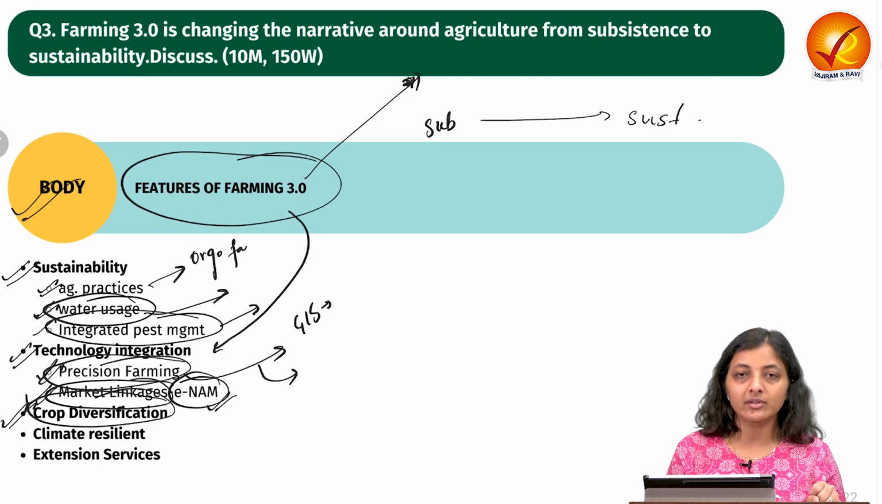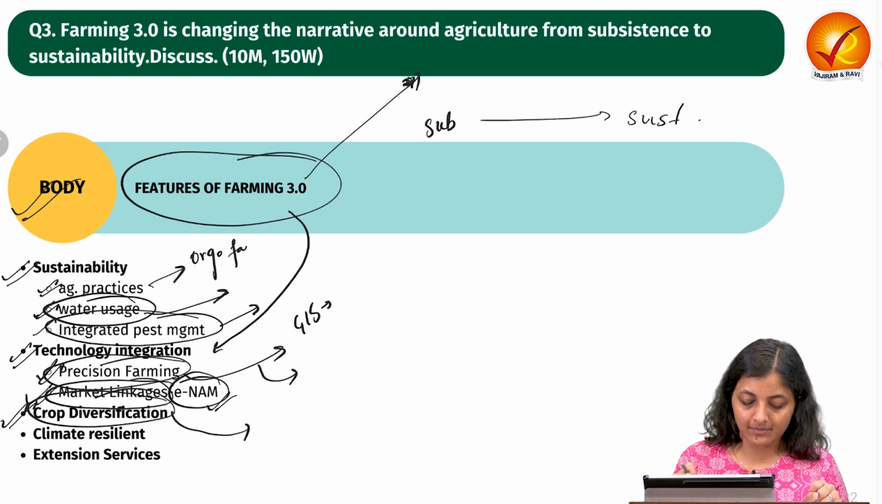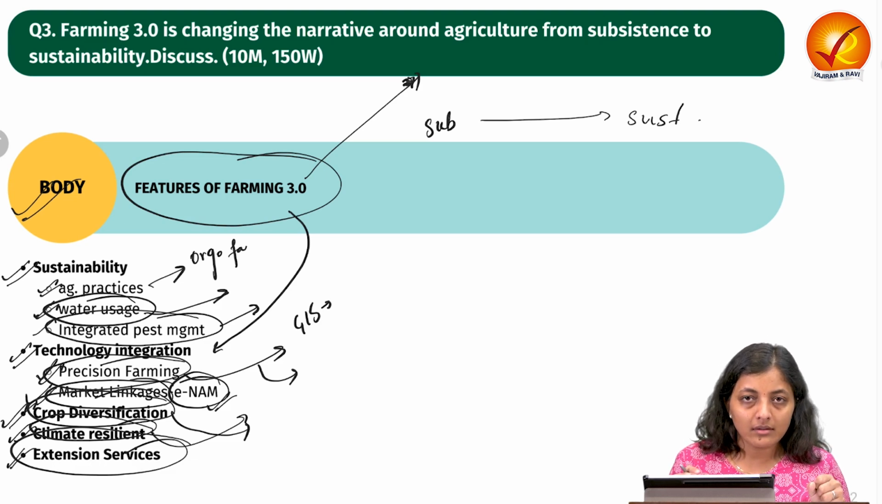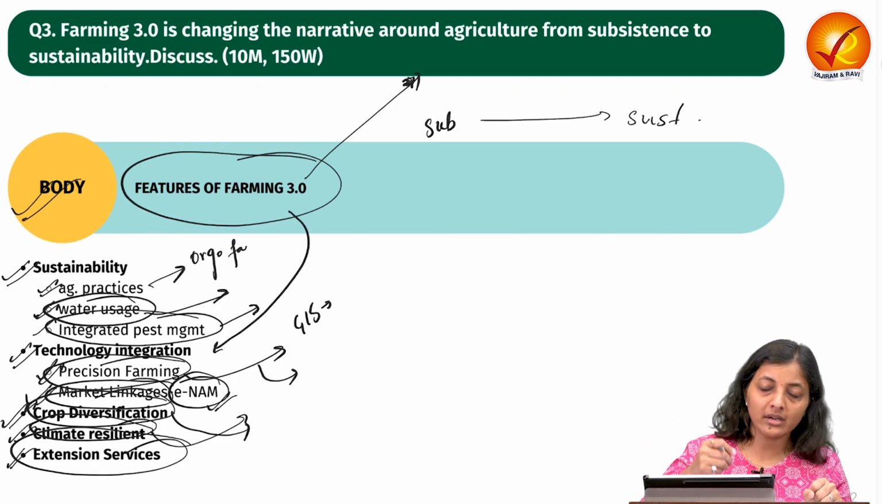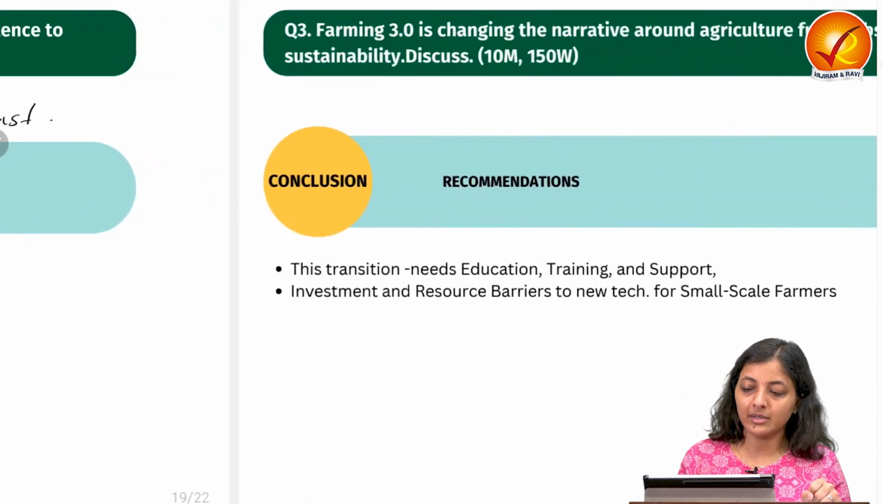Then comes crop diversification and crop rotation, so as to increase soil fertility, growing legumes with cereals. Then climate resilient crops should be grown, like drought resilient crops and new seeds. Then comes extension services: make farmers aware of what is in demand in the market, share knowledge, and upgrade the skills of the farmer so as to take maximum advantage of new technologies. So these are the features of Farming 3.0.